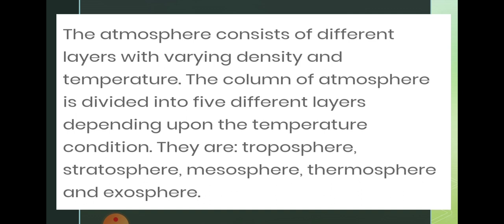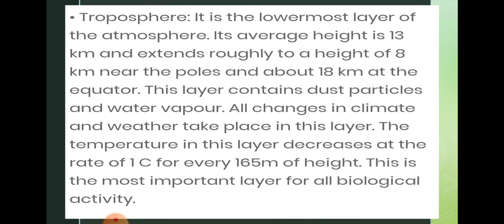The atmosphere consists of different layers, and the different layers have different density as well as temperature. This column of the atmosphere is divided into 5 different layers depending upon the temperature condition. And these layers are the troposphere, stratosphere, mesosphere, thermosphere as well as exosphere.